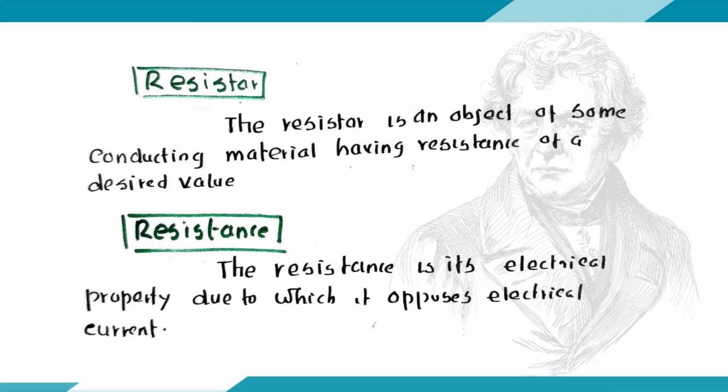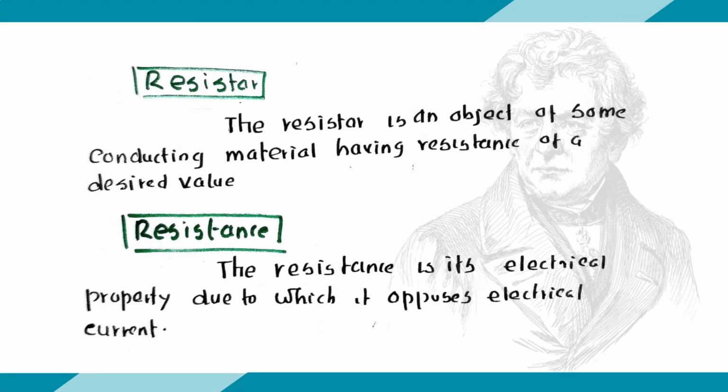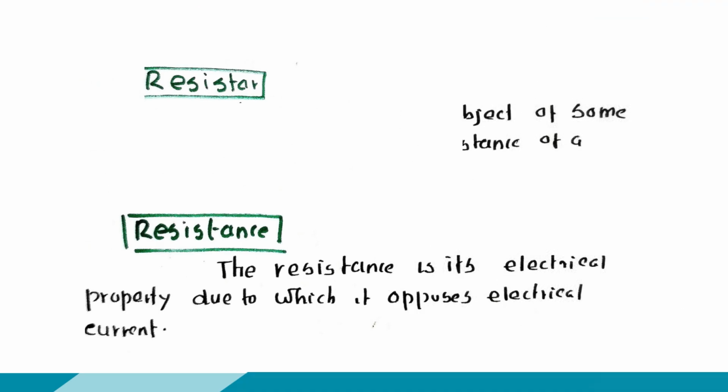So here the resistor is an object, a device of some conducting material having resistance of a desired value. Resistance is the electrical property due to which it opposes electrical current. This is the complete explanation of Ohm's law.